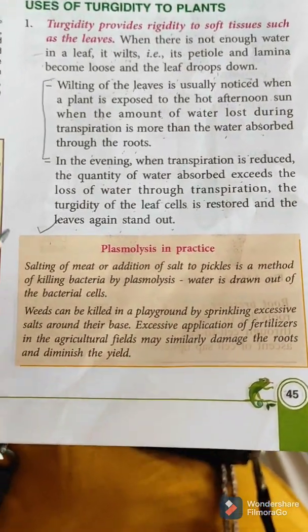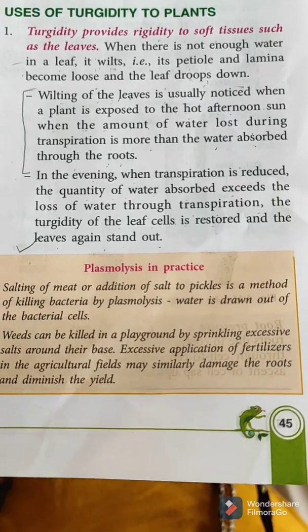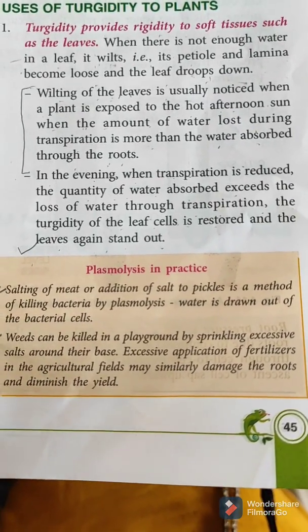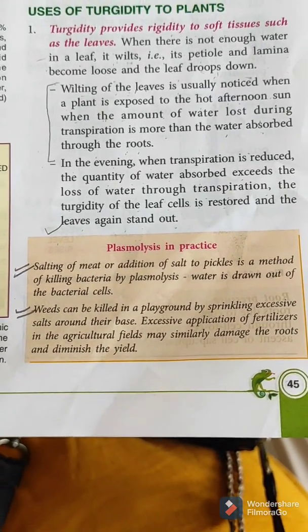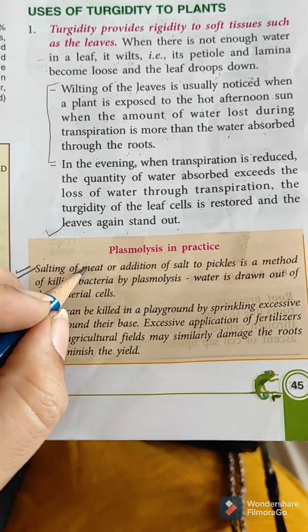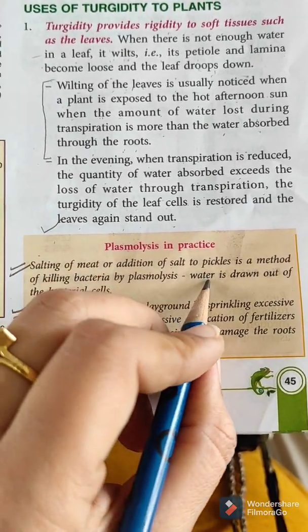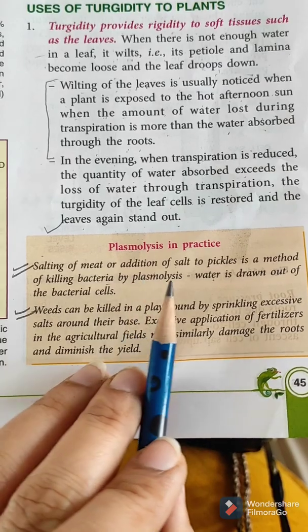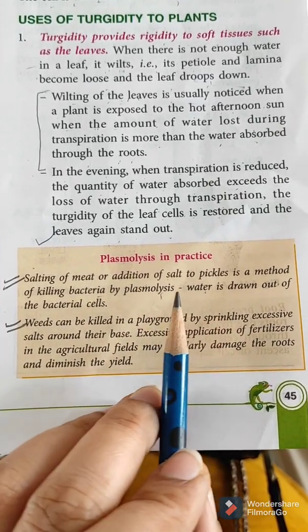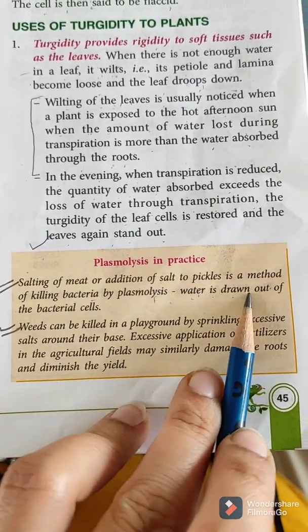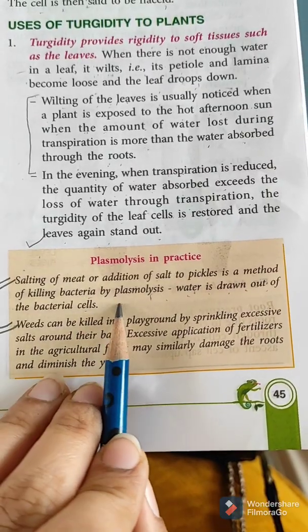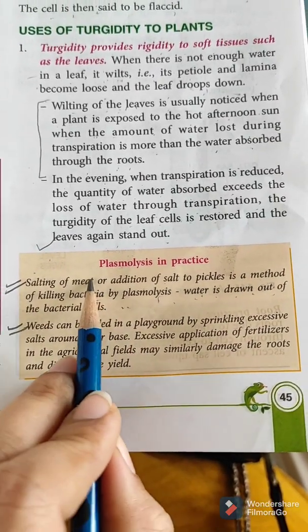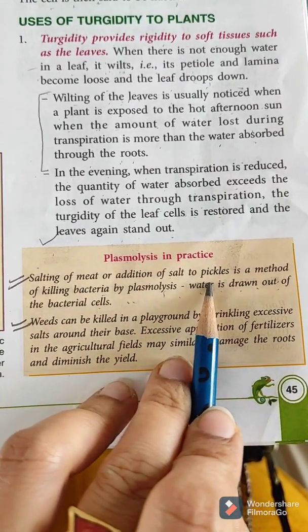Okay, here a few examples are given. From this again we can form a give reason question. Salting of meat or addition of salt to the pickle is a method of killing bacteria by plasmolysis. So what happens here? Water is drawn out of the bacterial cell and they die. By this, meat or pickle will be preserved.